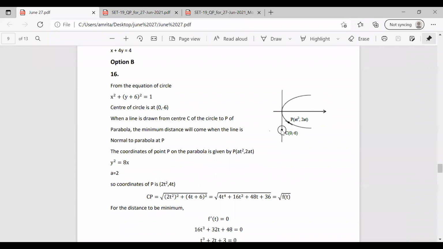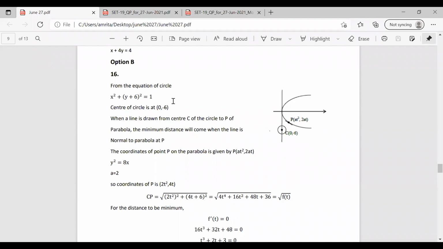Now let's go to the concept. It is given that when a line is drawn from the center C of the circle to the point P which is on the parabola, the minimum distance of the line will come up when it is normal to the parabola at the point P.